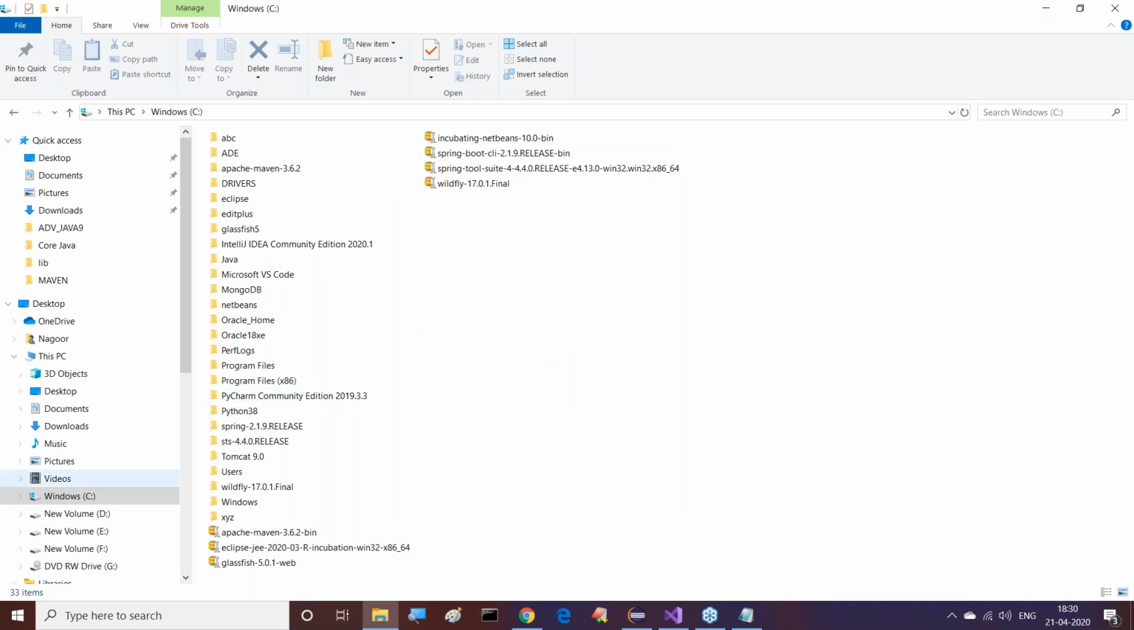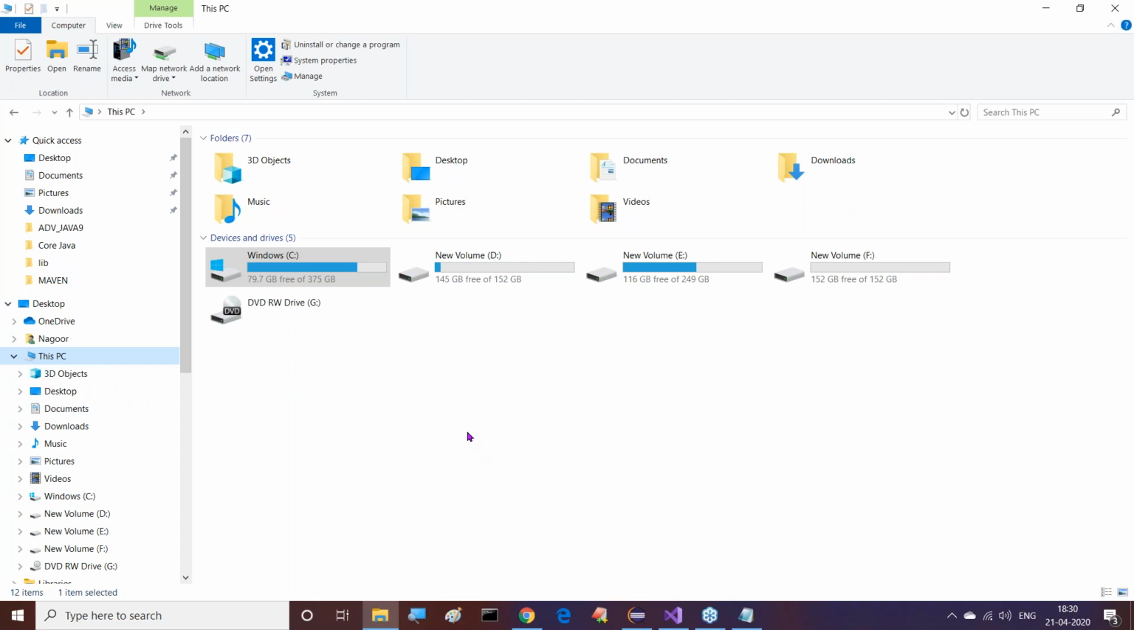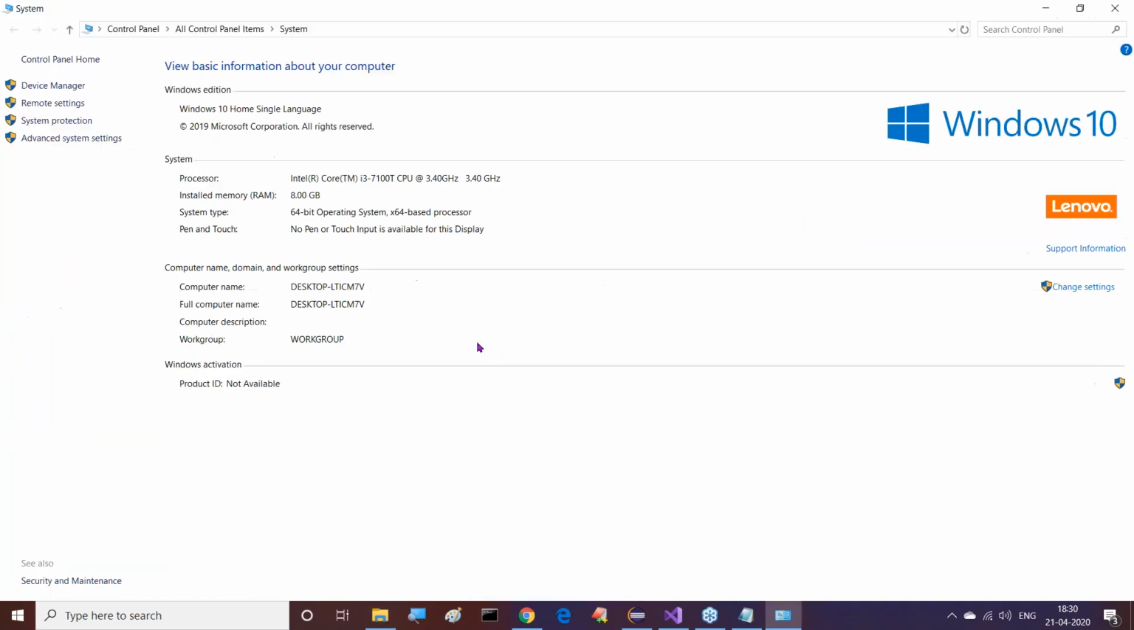Right, not C drive, guys. One minute, guys. Open this window, This PC. Open This PC, not C drive. Right click and go for properties. Here we are getting some details. Guys, observe this clearly, what I am going to show now.